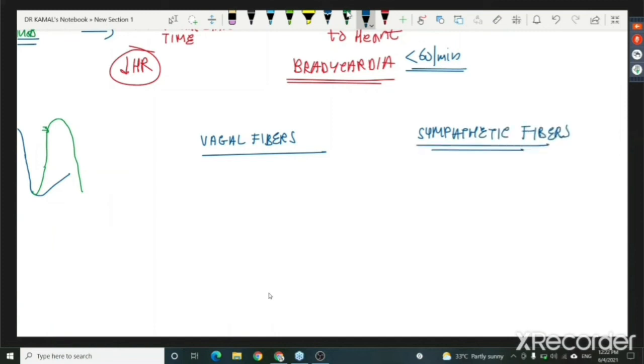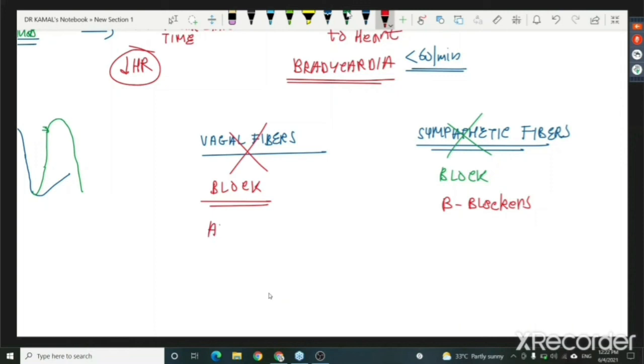Sympathetic fibers. First, let us assume that I block the sympathetic fibers. How do I block? I give a drug known as beta blockers. Beta blockers are those drugs which will block the beta 1 adrenergic receptors which I just told you about. Right? So just try to understand this. Second, what they did was, I'm not telling you what effect came out yet, they thought of blocking the vagal fibers by the drug known as atropine. Atropine is an acetylcholine blocker. It blocks the muscarinic receptor.